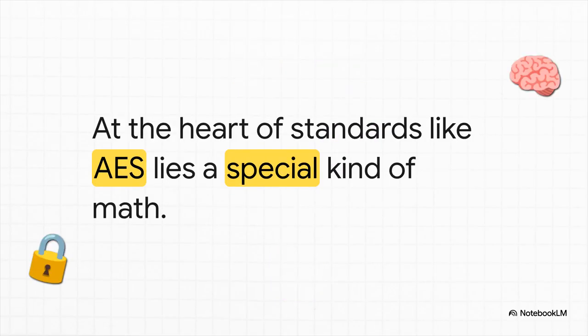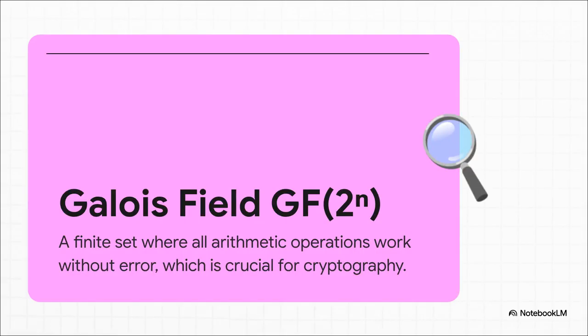So the global gold standard for protecting digital information is something called AES. That's the Advanced Encryption Standard. It's what governments, banks, pretty much everyone relies on. And its incredible strength doesn't come from some complex lock and key, but from a really specific, really clever kind of arithmetic. And this is it. This is the hero of our story, the Galois field. Specifically, we're talking about a type called GF(2^n).